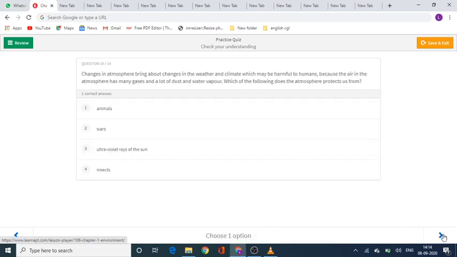Question number 10. Changes in atmosphere bring about changes in the weather and climate, which may be harmful to humans because the air in the atmosphere has many gases and a lot of dust and water vapor. Which of the following does the atmosphere protect us from? Option number 1, animals, option number 2, wars, option number 3, ultraviolet rays of the sun, and option number 4, insects. Time starts now.